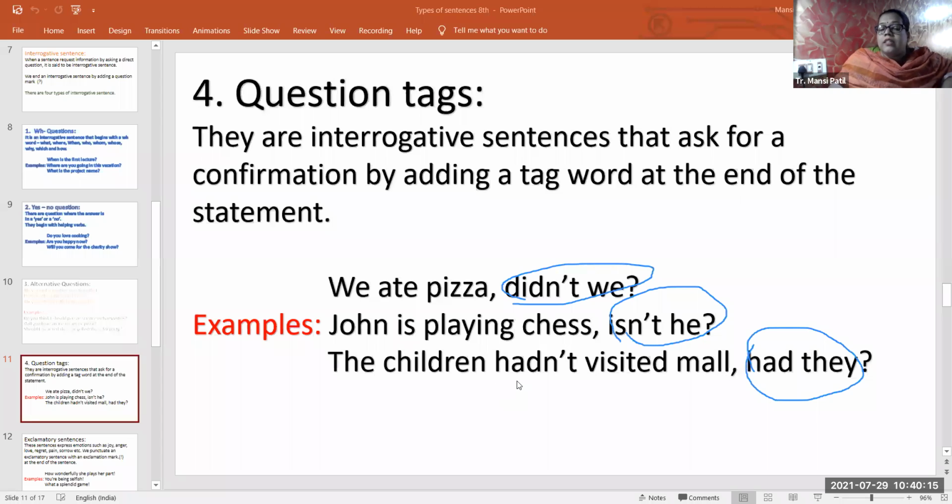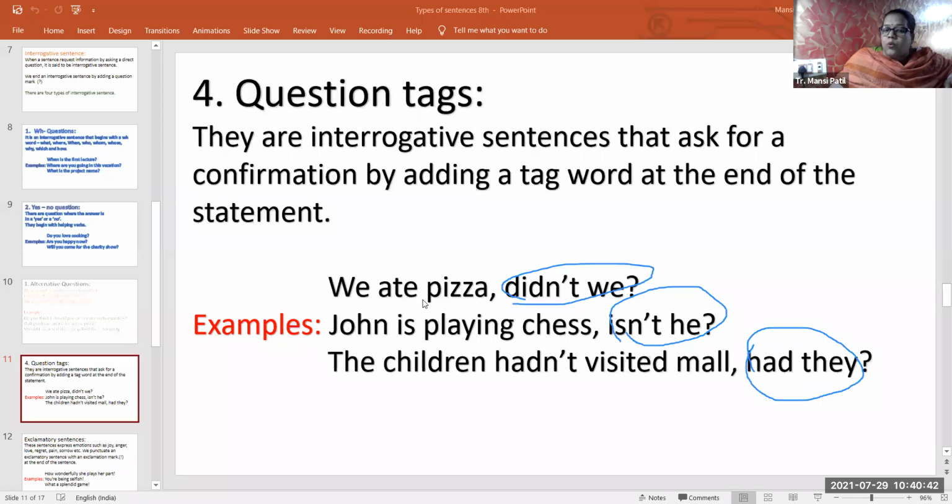So here in the sentence, it is mentioned in the negative manner, hadn't. So while adding the tag word, there is no negative word. So what we understood here: when the sentence is not negative, we are going to add the negative word in the question tag.